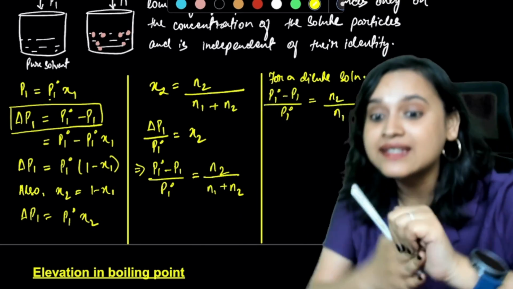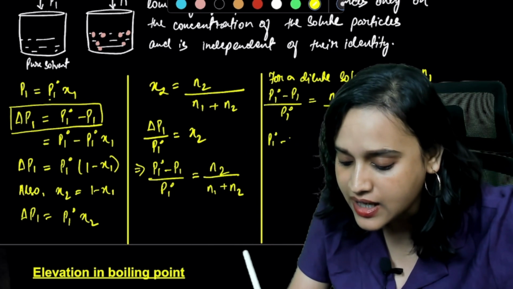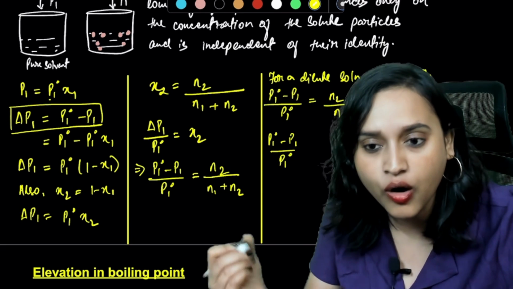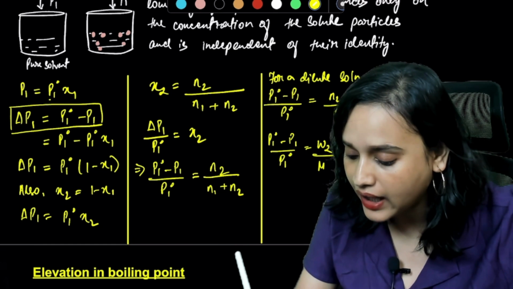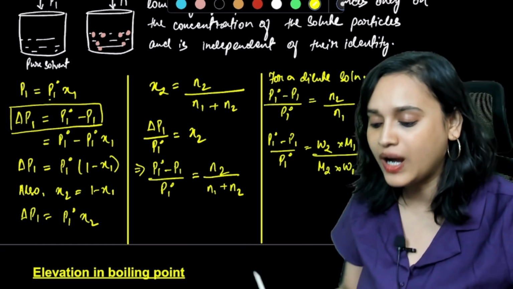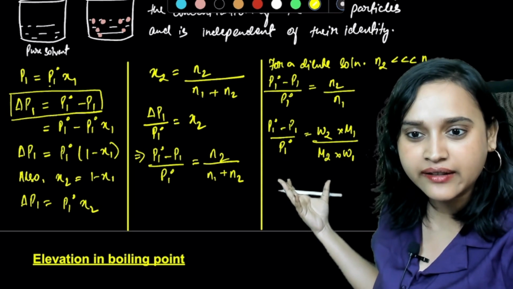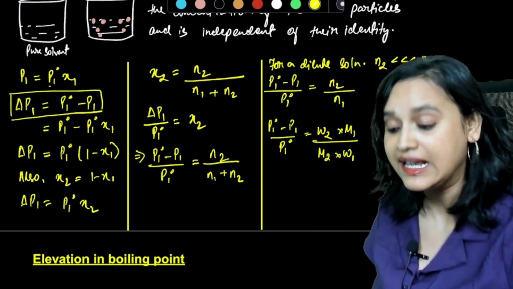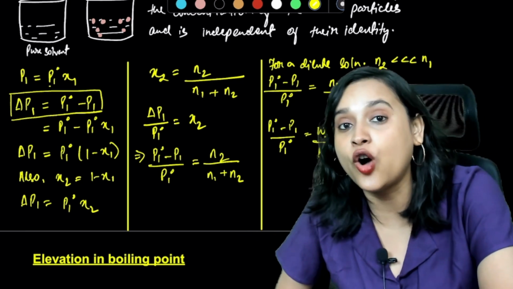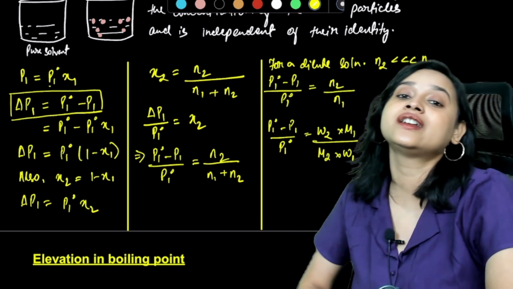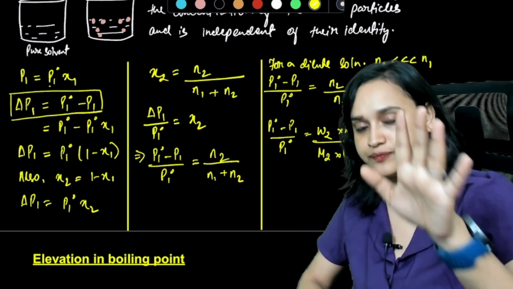And then when I write this, now can I relate it to molarity? I can. Look at this. I can write it like this: P1 naught minus P1 divided by P1 naught is equal to W2 multiplied with M1 divided by M2 multiplied with W1. Agreed, everybody? Take a look at it. Yes, agreed. Do you all agree that we can write it like this? Absolutely, we can write it like this. And this is the formula. So they can ask you in the exam hall to derive a formula and relate molarity with relative lowering of vapor pressure. Then this is exactly what you're going to do.